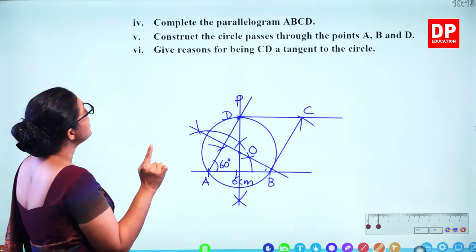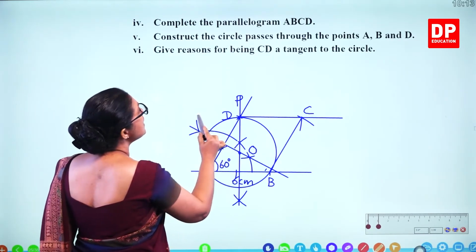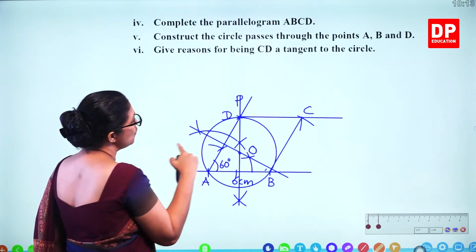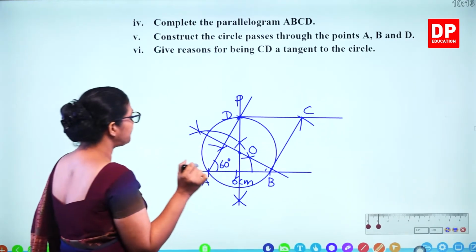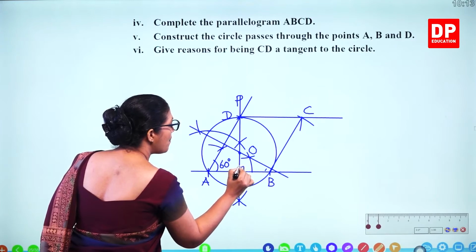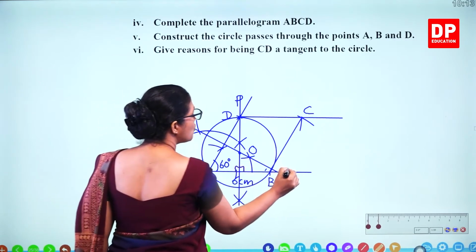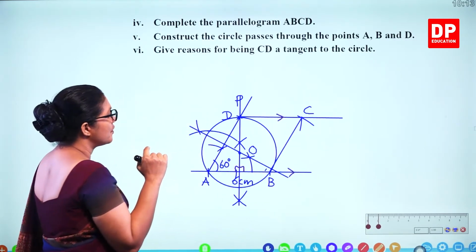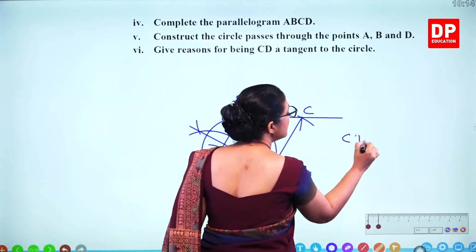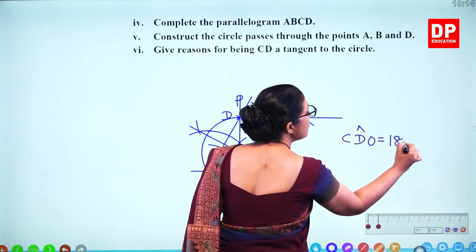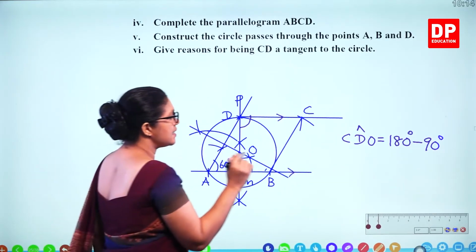And then give reasons for CD being a tangent. CD is the tangent to the circle. So that means we have to show that this is 90 degrees. So how can we show that? It's 90. We know this is the perpendicular bisector we drew. So this is 90. And these two lines are parallel. So that means, so what is this angle? CDO angle should be 180 minus 90 because allied angles add up to 180.